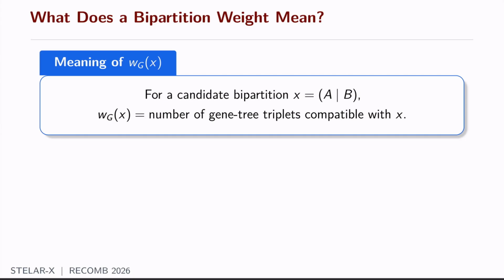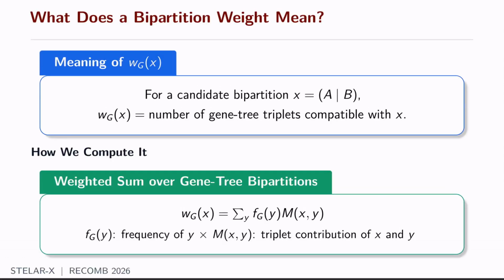Now our next important step is to calculate weights of bipartitions. What does the weight of a bipartition X mean? It means how many triplets in the gene trees are compatible with X. So, the number of gene tree triplets that are compatible with X. How do we compute the weight of a bipartition?